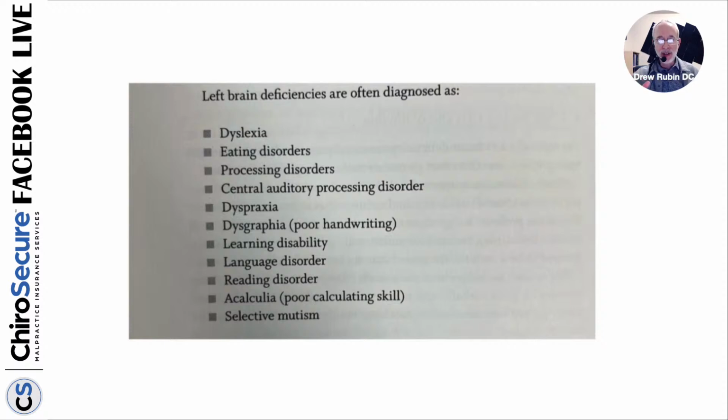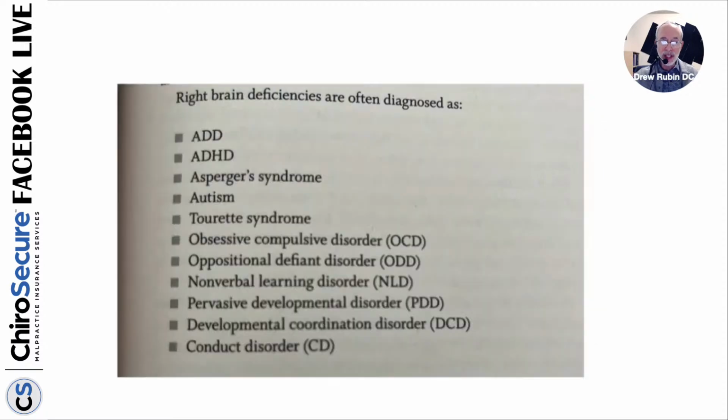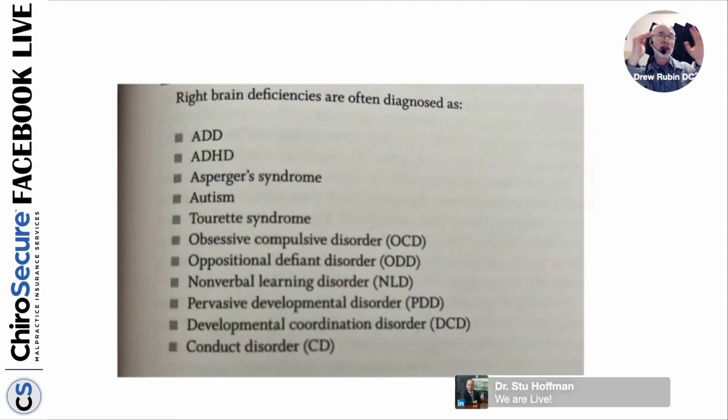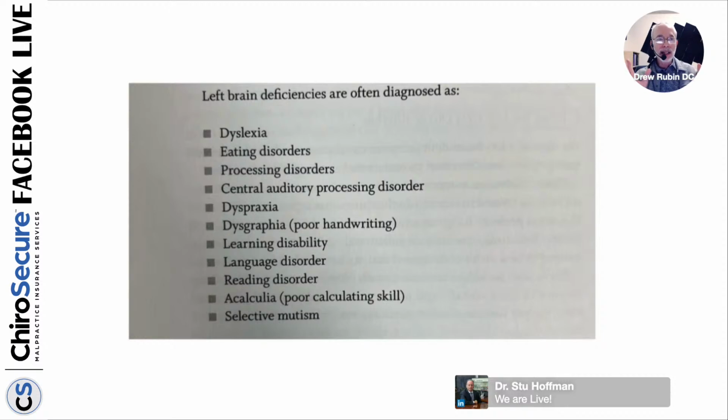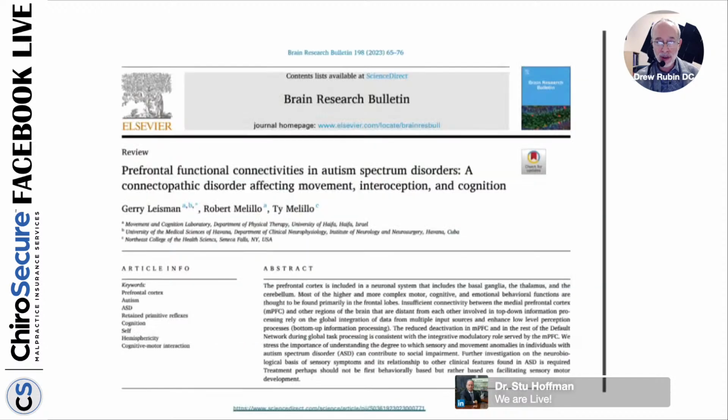The left brain deficiencies are a different sort of issue because the left brain functions differently than the right brain. With a left brain deficiency, you'll see a lot of people with anorexia, eating disorders, processing disorders, dyspraxia, dysgraphia, dyscalculia, which is math issues, because that's a left brain deficiency. It makes sense if you think about it: the right brain is more the creative, social side of things, and the left brain is more the mathematical, calculating side. So you're going to have an issue depending on which side of the brain is deficient.